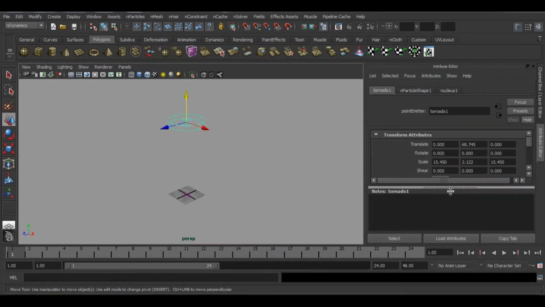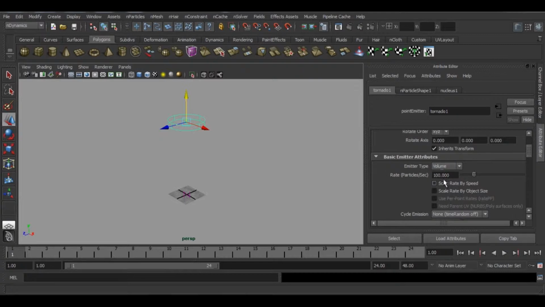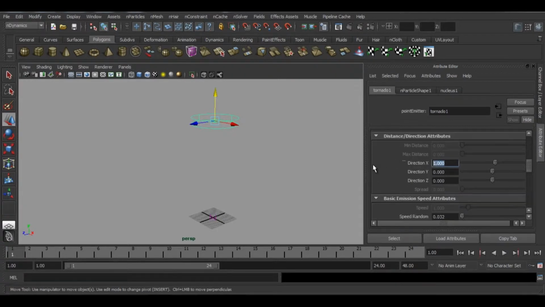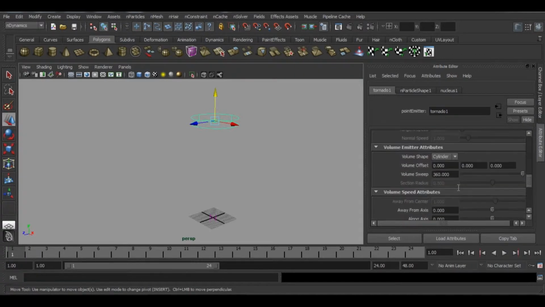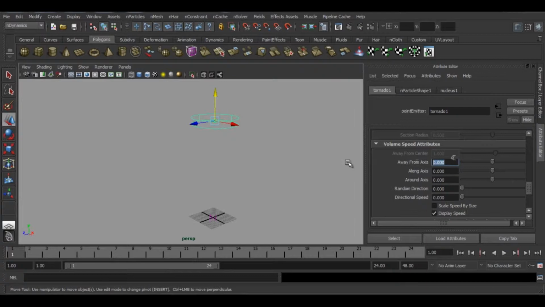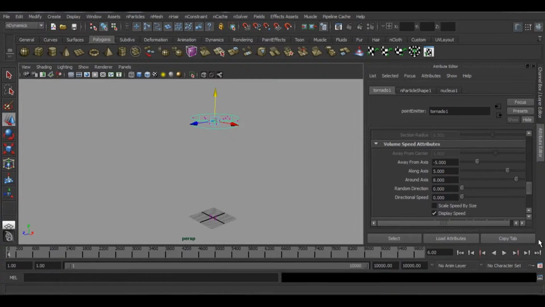For the settings, you want a volume emitter and the particle rate for the beginning will be 100. Direction we want Y and speed random is okay. Away from axis we want to change these settings. These are pre-tested settings, so you can play with them to make the look of your own. Yeah, I want to increase my timeline. Nice. Yeah, this will do.